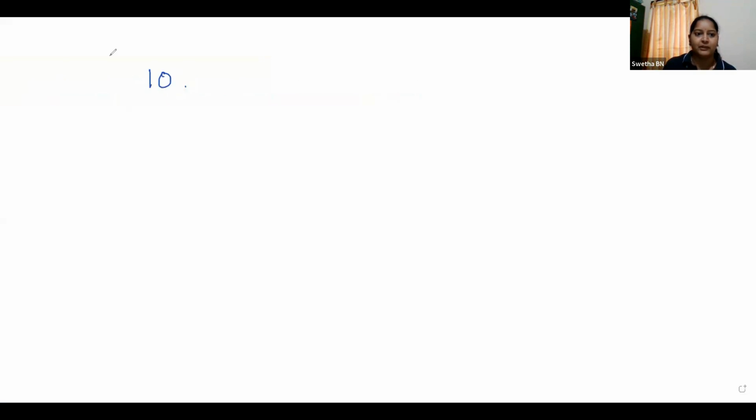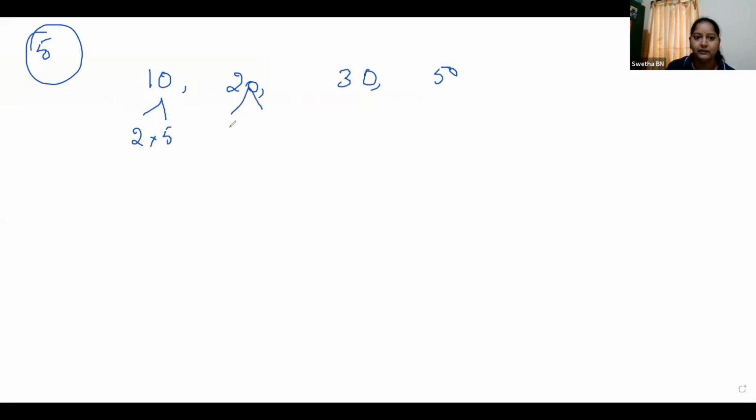I'm explaining the fifth one only. For example, if you take 10, 20, 30 or 50, we write the prime factors: 10 is 2 into 5, and 20 is 2 into 2 into 5.